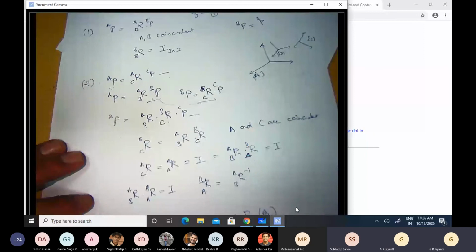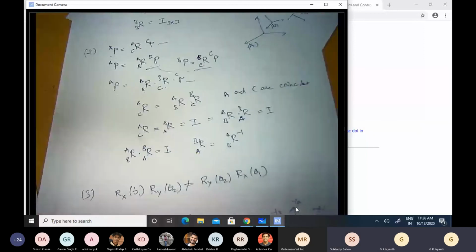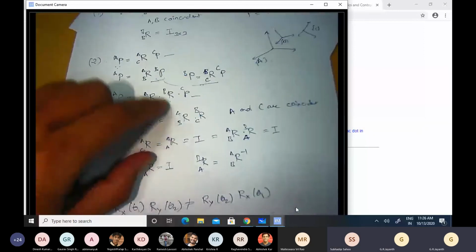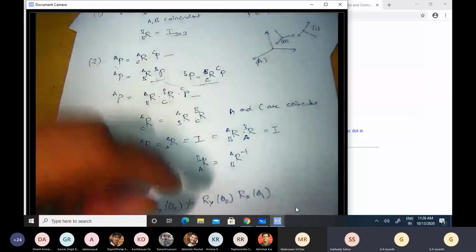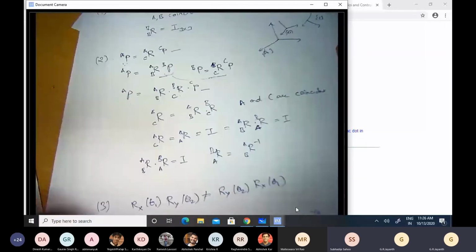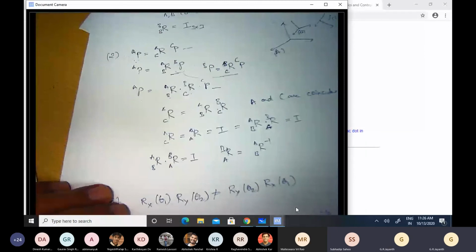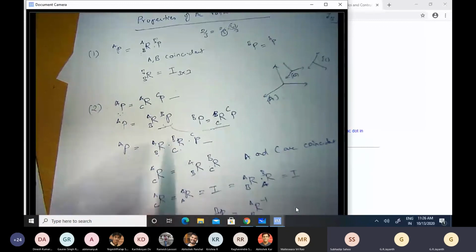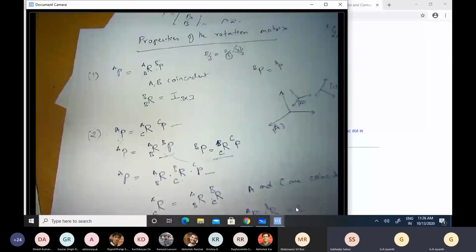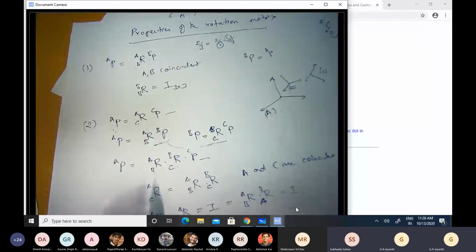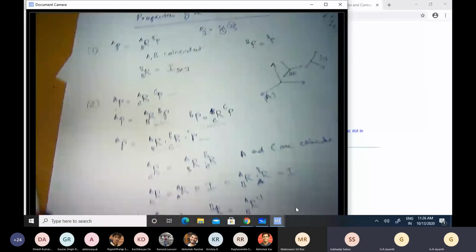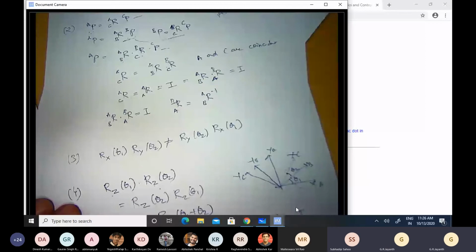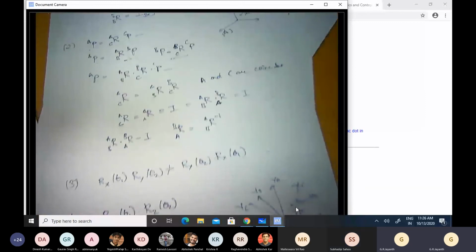Yes, sir. Similarly, if I have to rotate by θ2 to get from B to C, then R of C with respect to B is Rz of θ2. Okay, so therefore, Rz of θ1 times Rz of θ2 is basically R of B with respect to A times R of C with respect to B. But from this equation here, we see that it's the same as R of C with respect to A. So what is R of C with respect to A? Starting from the XA axis, that's nothing but Rz of θ1 plus θ2.